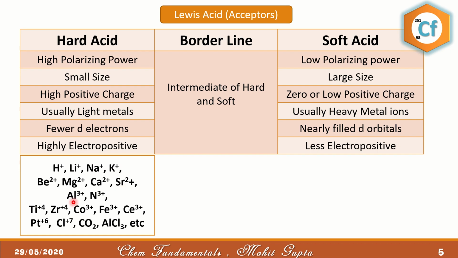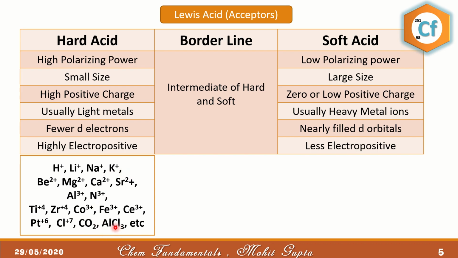So in this case, we have aluminium 3+, where the size of aluminium 3+ is very small, even smaller than the magnesium 2+ ion. So it is also considered a hard acid. Along with that, D block elements which have very high positive charge are also considered here. P block elements having very high charge like chlorine 7+ are also considered here.